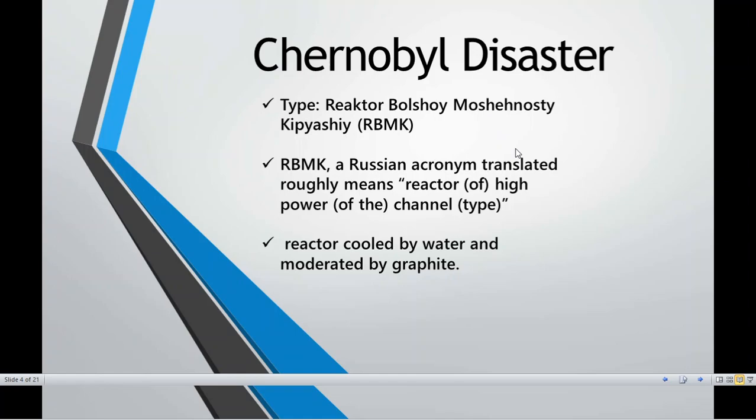That means the reactor was giving out much more energy, more power generation, as compared to any other reactor working in that area or till date.